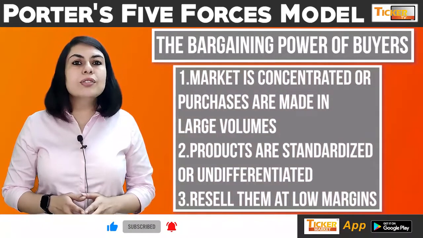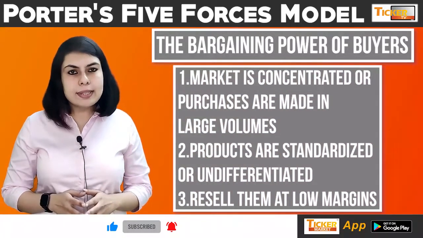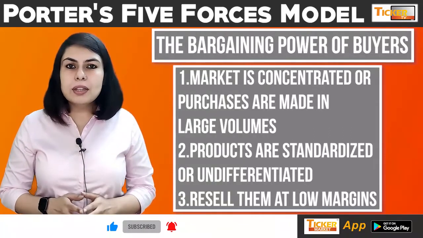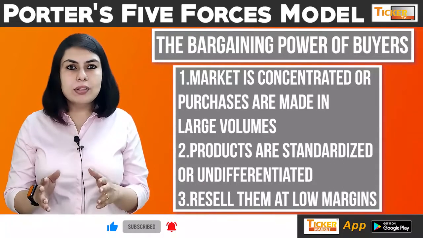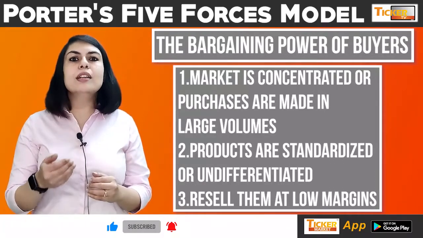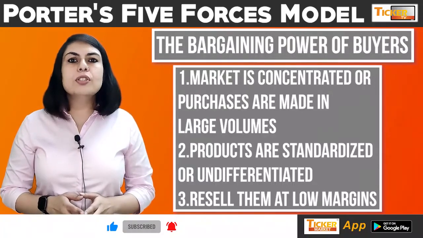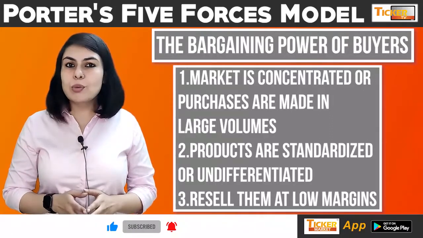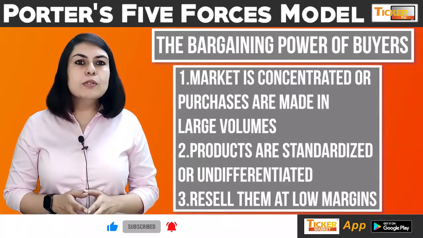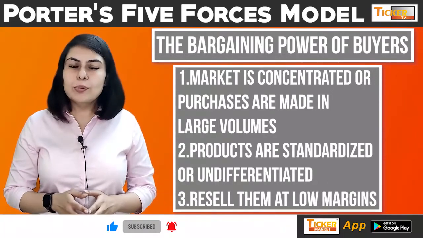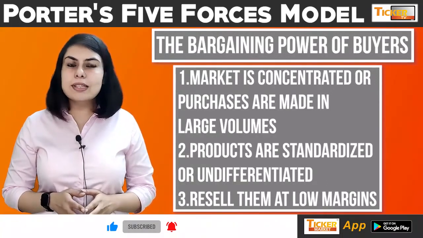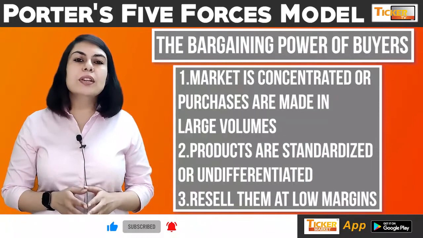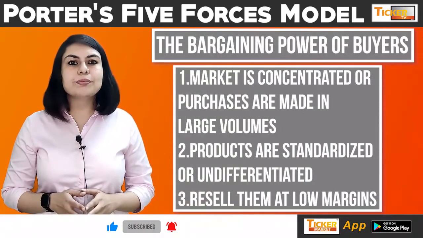First, the market is concentrated or purchases are made in large volumes. Second, the company offers products that are standardized or undifferentiated. For example, in the paper industry, most manufacturers create standardized products. Hence, buyers can force a manufacturer to sell at market prices. Third, some companies purchase products from other companies and resell them at lower margins. Hence, they can push the prices lower. One can assess the bargaining power of buyers by assessing the concentration of buyers, volume of transactions, sensitivity of customers, etc. This can help you to understand how the profits of the company that you are looking to invest in get impacted in the long term.